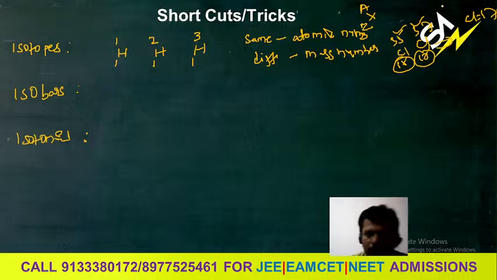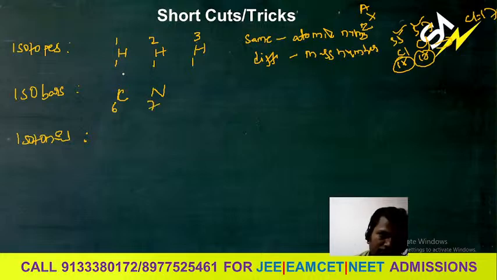Then go for the isobars. What are the isobars? The atoms that have different atomic number but the same mass number. Different atomic number means different elements, yes or no? This is 6 and this is the same. If you write this mass number 14 and this mass number 14, that means isotopes are the same element but isobars are different elements, because the atomic number is changing.